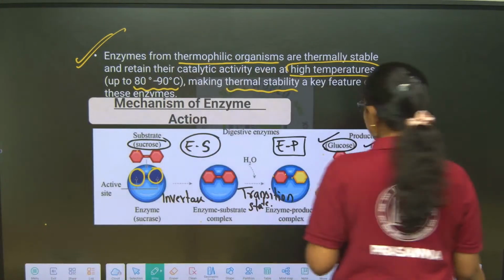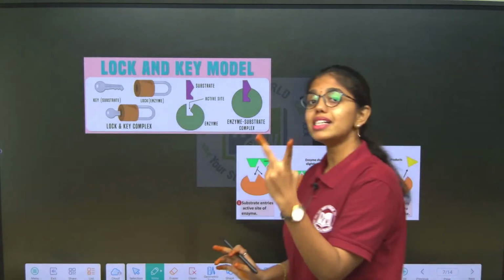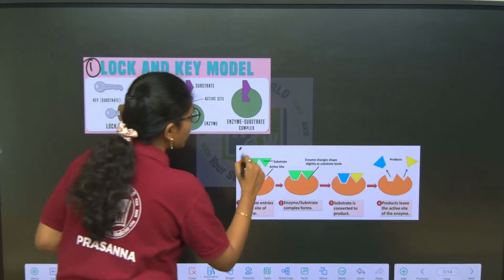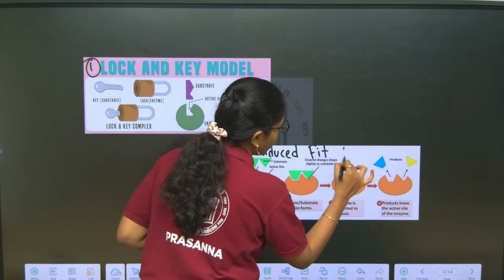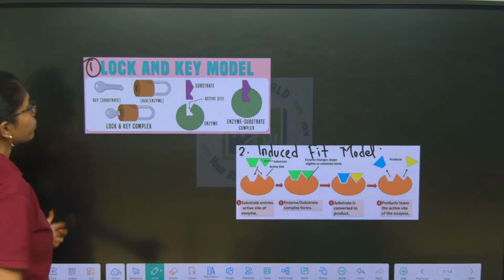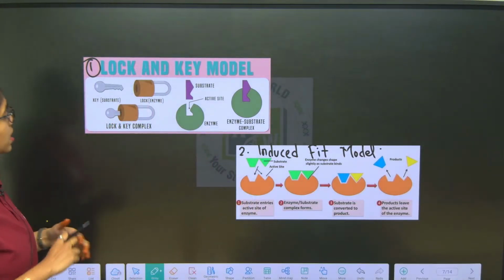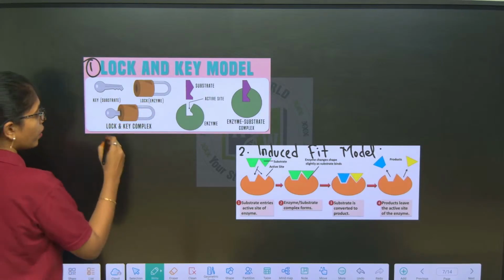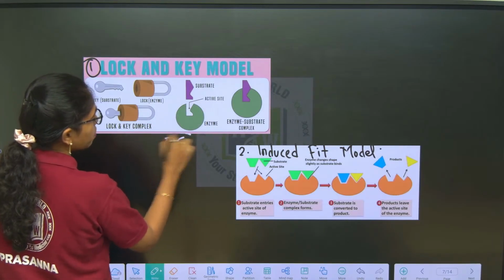Now you have understood the mechanism of enzyme action. There are two models that are proposed. First one is the lock and key hypothesis, second one is the induced fit model. Let us look into both the models. First is the lock and key hypothesis. In this hypothesis, the scientist says that to this lock, the substrate will come and bind as a key, forming the enzyme substrate complex.